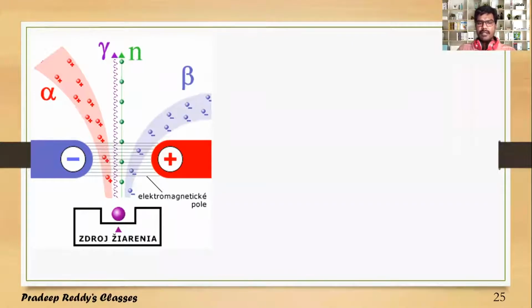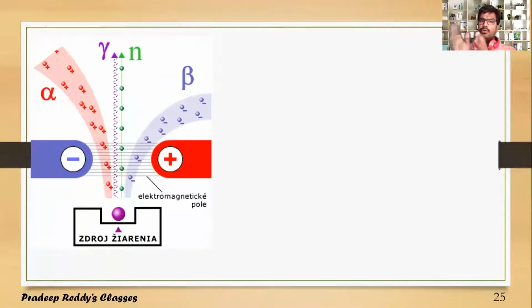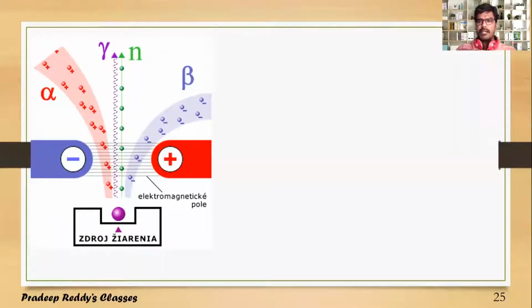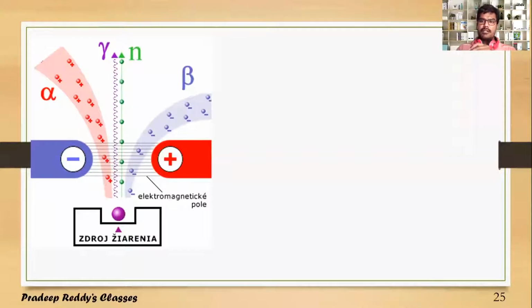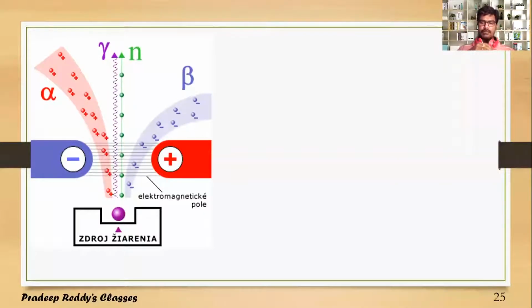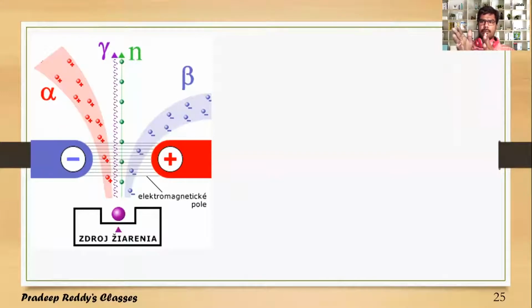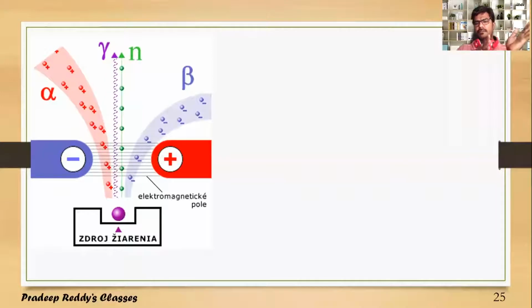They move in the same direction without any deflection. Those particles deflected towards the positive terminal are said to be electrons. They are negatively charged particles. Those particles directed towards the negative terminal are said to be positively charged particles.